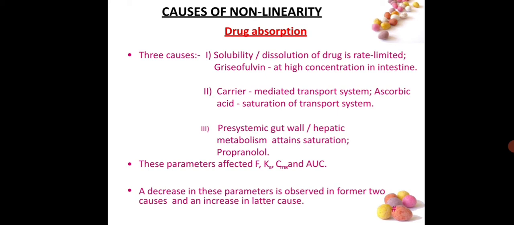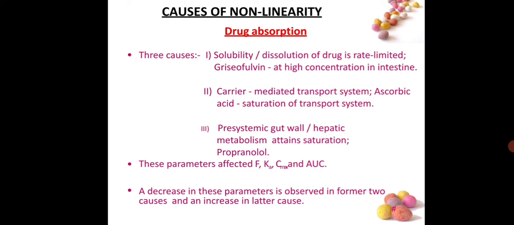That means the particular drug is not soluble or does not dissolve in the stomach area or small intestine where the drug has to be absorbed. If the drug is not soluble at the absorbing membrane, its absorption is very low, and that will be shown in non-linearity of the drug.